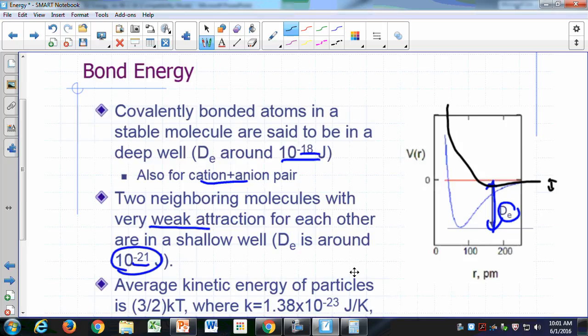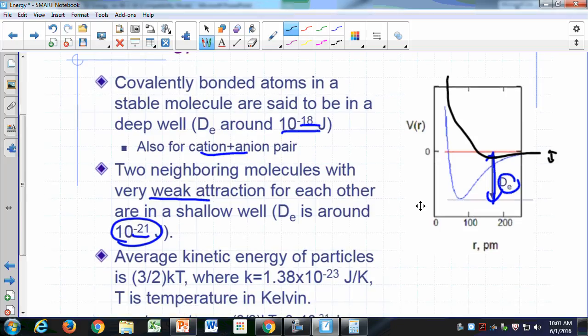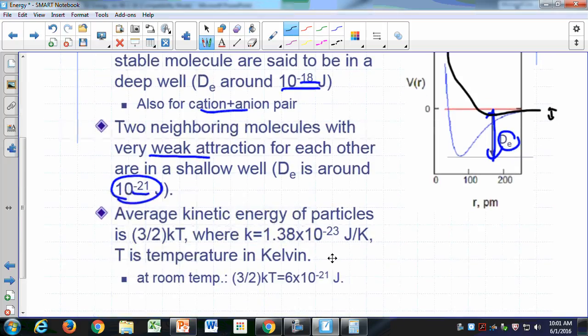Okay, so it's a much shallower well for two molecules, and so the reason the two molecules won't get stuck together is that if they happen to be close, they can easily, by colliding with another molecule or another atom, separate again. So they're not going to get stuck. Okay, the well is too shallow, it's easy for them to get out.